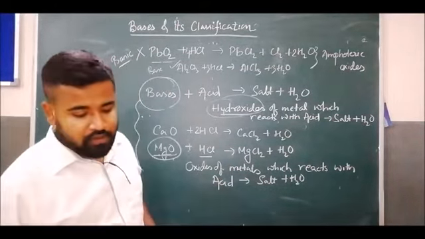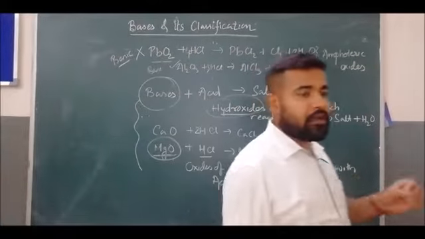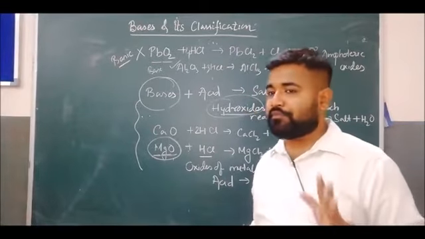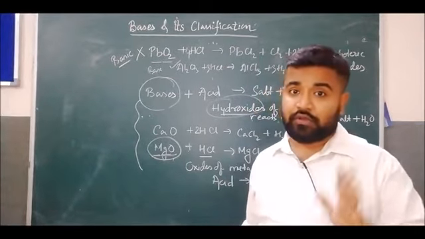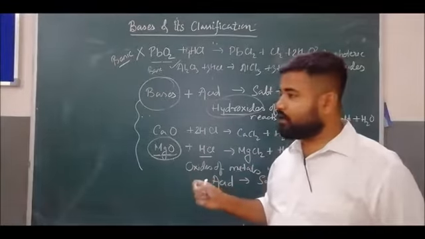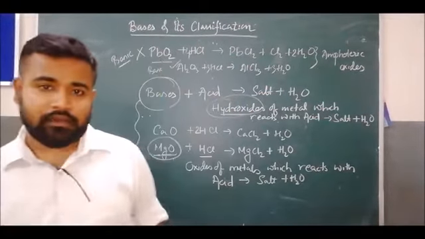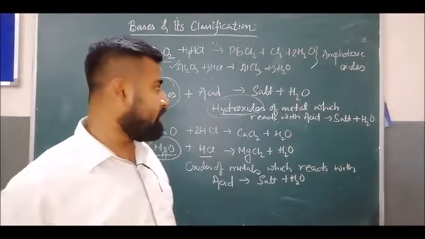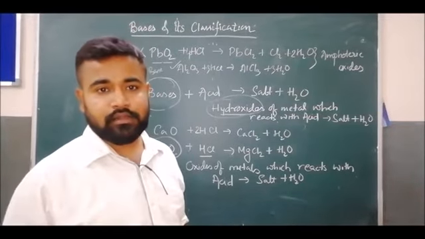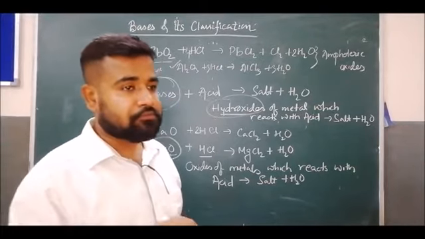Clear, students? So this is the preliminary definition of the bases. Note down, once again I am repeating the classical definition of bases: whenever the oxides and hydroxides of metal react with acid, giving salt plus water as a byproduct, those chemical substances are known as bases.